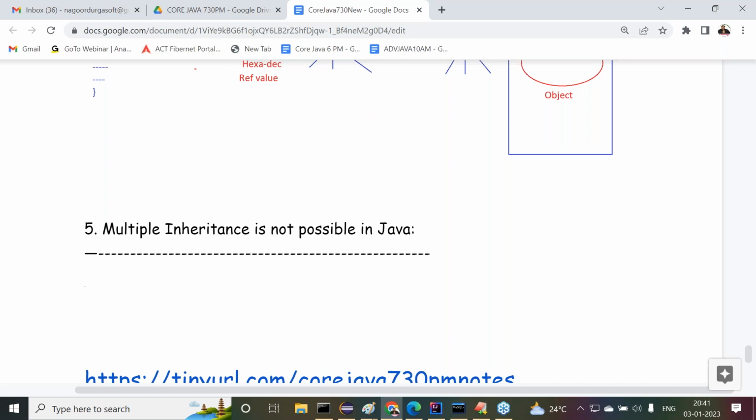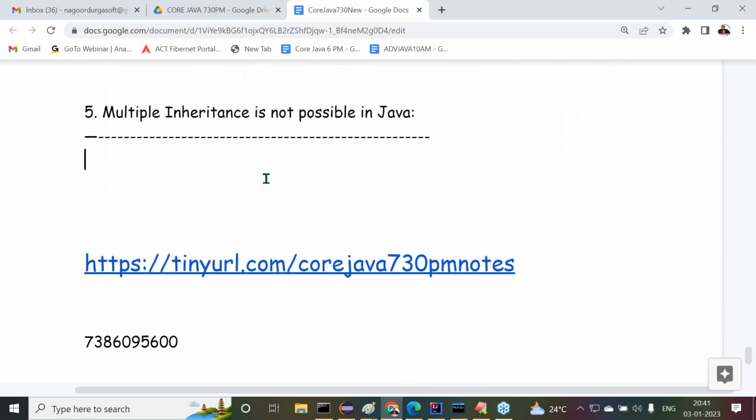Why? Observe carefully. First of all, what is multiple inheritance? Whether it is possible in Java or not is secondary. Before multiple inheritance, first of all, what is inheritance? Where does inheritance come from? First we have to understand the basics, then we will think about whether multiple inheritance is possible in Java or not.